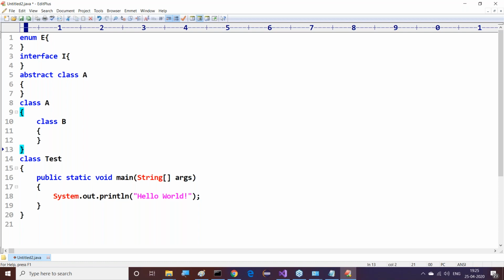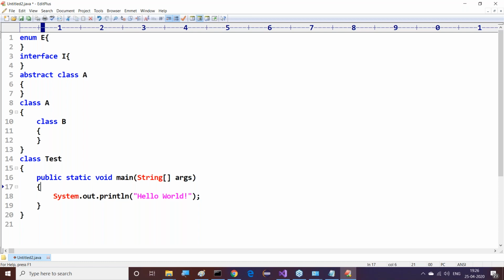Class B is which one? Inner class. Right, main class. This is my program. I just want to show how many .class files are created. For each and every class, for each and every abstract class, for each and every interface, for each and every inner class, is there any chance to get a separate .class file or not? I want to check it clearly.